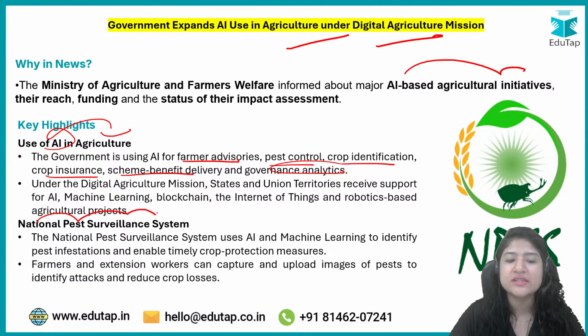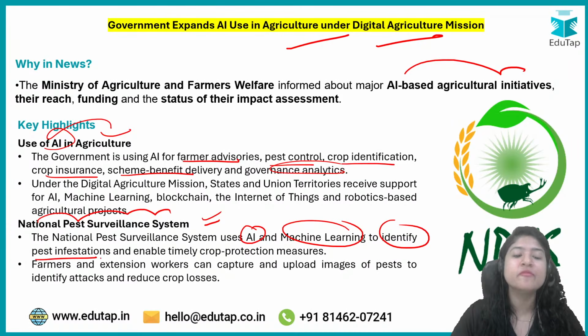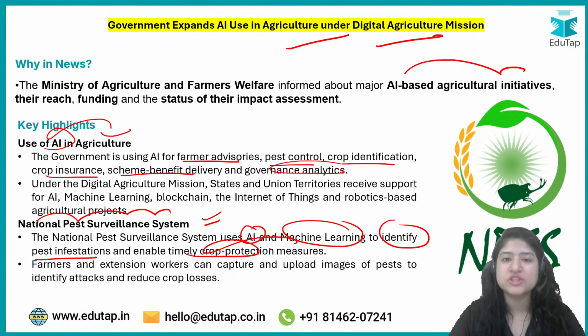First is the National Pest Surveillance System. Under this, AI and machine learning are used to identify which pest infestation has taken place, so that timely crop protection measures can happen. In this system, first of all it will identify what the pest is, and even see how much destruction it has caused in the field. Is it in the economic range, or is it in the destructive range, and then take the necessary actions.